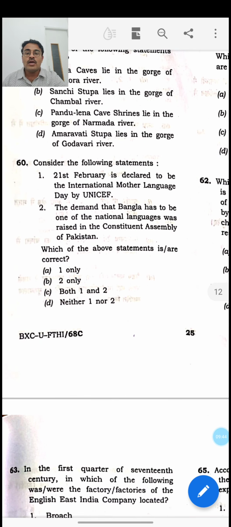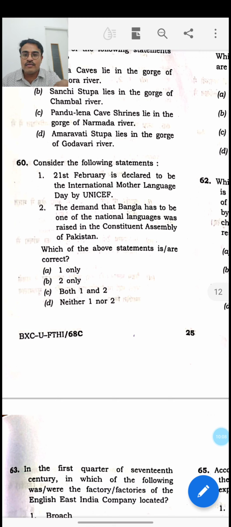Then the next question: 21st February is declared to be the International Mother Language Day by UNICEF. I don't know why this fact has to be remembered, or how it can be remembered, but this statement is correct. In fact, 21st February is declared to be the International Mother Language Day. The first statement is correct. Then the second statement is that the demand that Bangla be one of the national languages was raised in the Constituent Assembly of Pakistan.